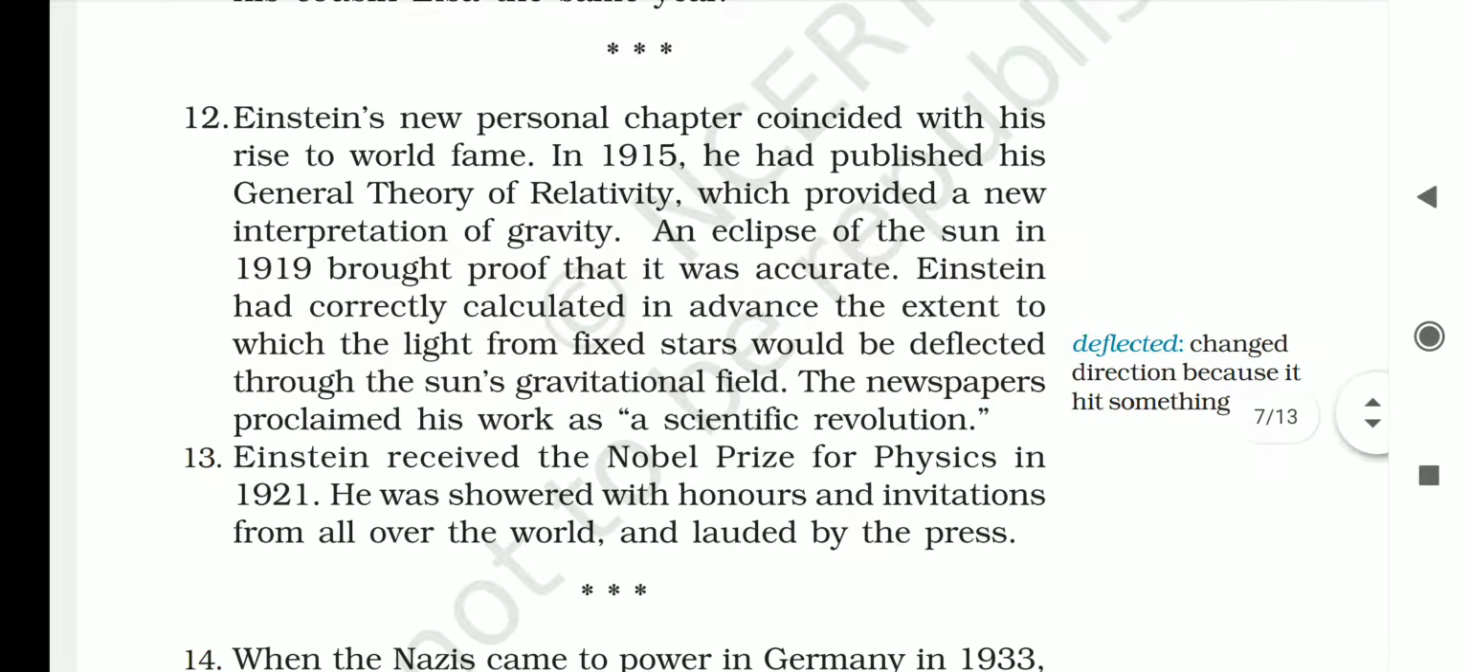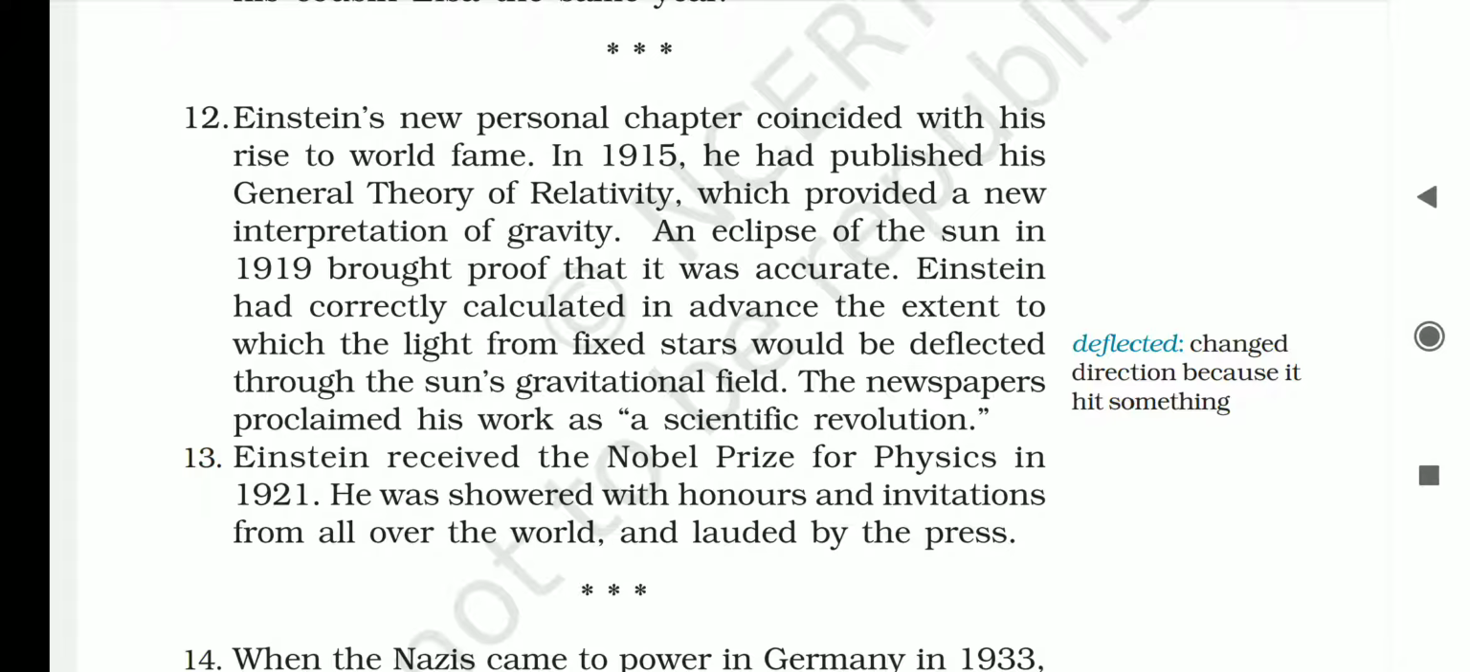Einstein's new personal chapter coincided with his rise to world fame. In 1915, he had published his general theory of relativity, which provided a new interpretation of gravity. Interpretation means explanation, you can say. An eclipse of the sun in 1919 brought proof that it was accurate. Einstein had correctly calculated in advance the extent to which the light from fixed stars would be deflected through the sun's gravitational field. Deflected means it will change its direction. The newspaper proclaimed his work as a scientific revolution.